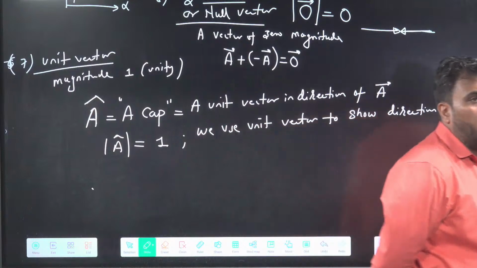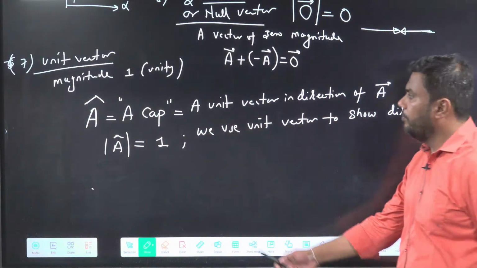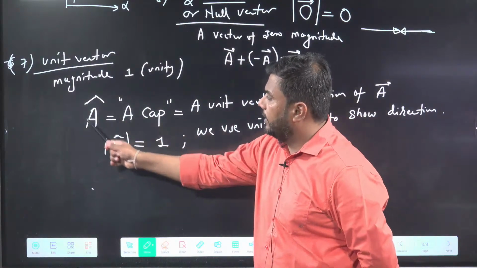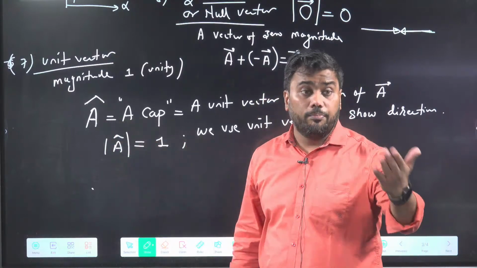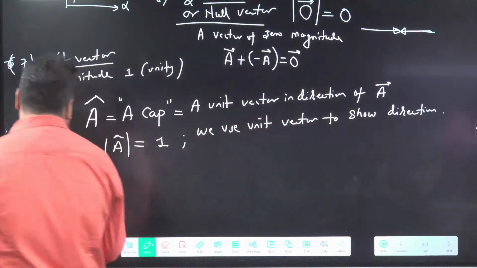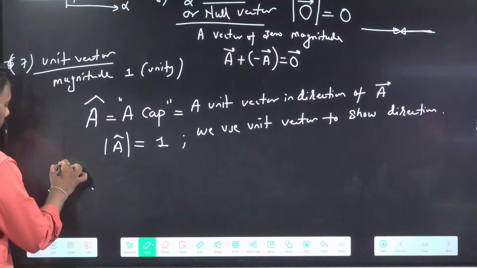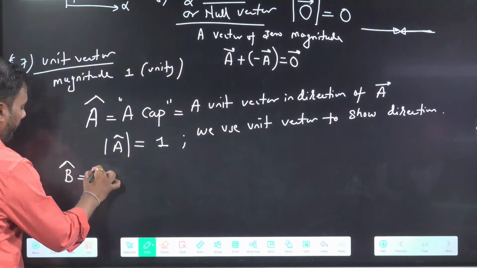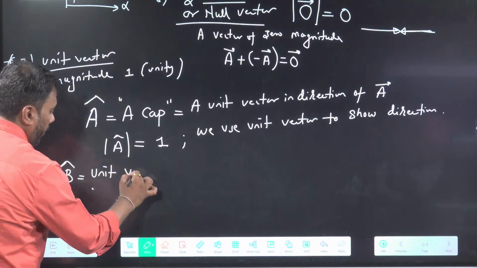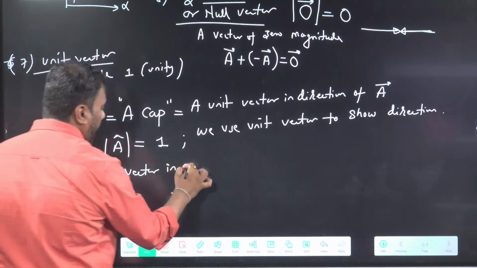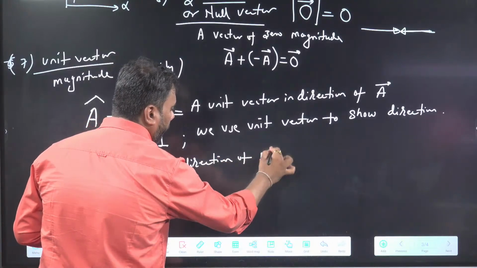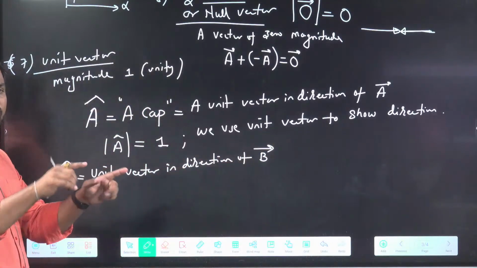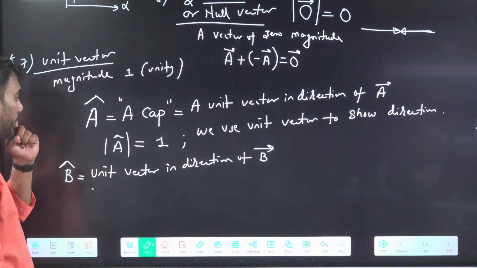Is this clear? Unit vectors are vectors of magnitude 1. We write unit vector with a cap. B cap will mean unit vector in direction of B vector. So cap means magnitude of vector is unity.